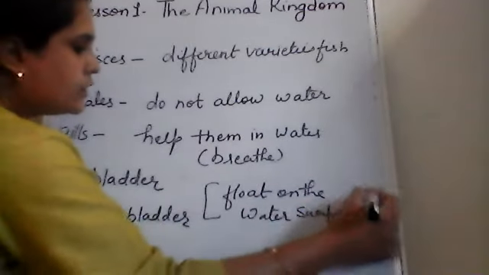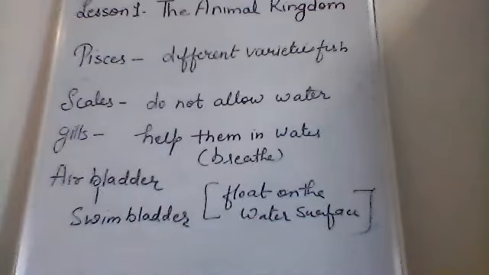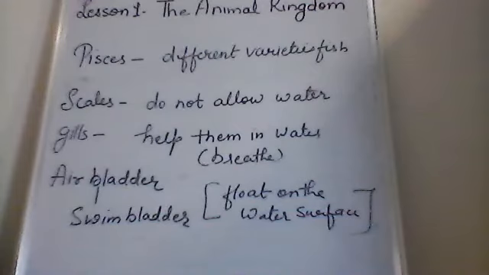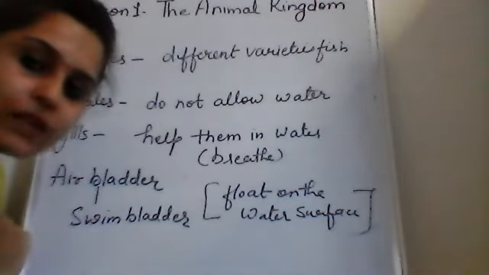So children, today we have understood about different kinds of animals, like mammals, birds, insects, reptiles, amphibians, and pisces. We also understood about special body parts of animals. I hope you will enjoy this video and understand, and then we will continue in our class and understand more about the animals. Till then, goodbye and have a nice day. Bye bye everyone.